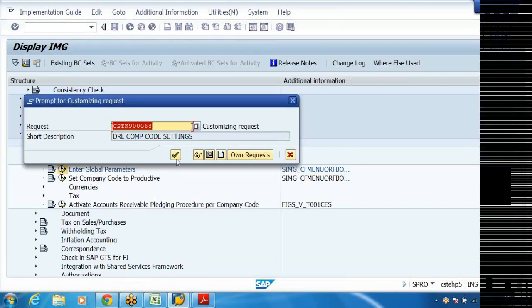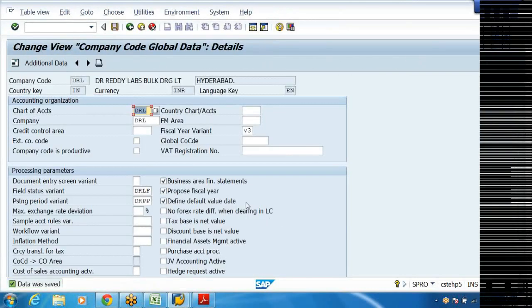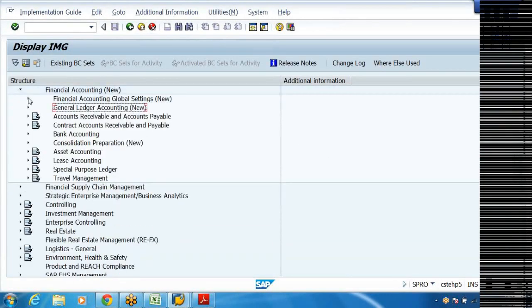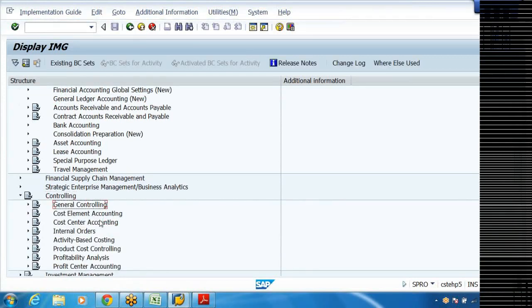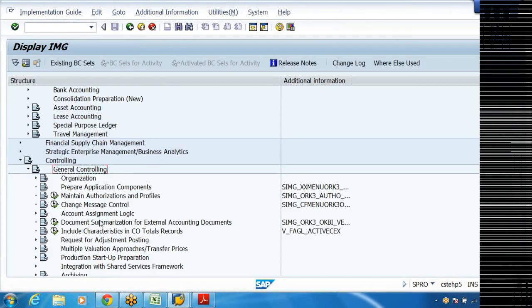Save this. Now, as of now, all 20 steps, 21 steps, say controlling. In fact, at this juncture, you may get so many doubts. So just patiently carry forward these doubts. Once we post an accounting entry, I'll bring you back for each and every step. The relevancy I'll show you, so which step is working for what.